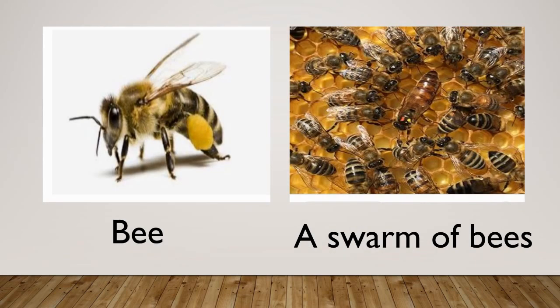Children, have a look at this example. In the first picture, you can see a bee, but in the other picture, you can see a group of bees. So, we call it a swarm of bees. The word swarm refers to the group of bees as one whole or one group. So, swarm is a collective noun.